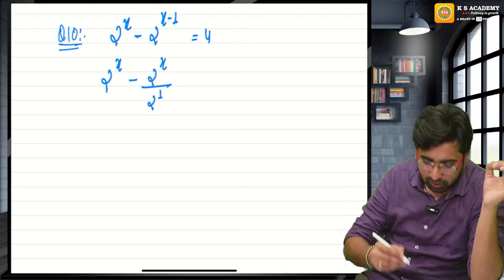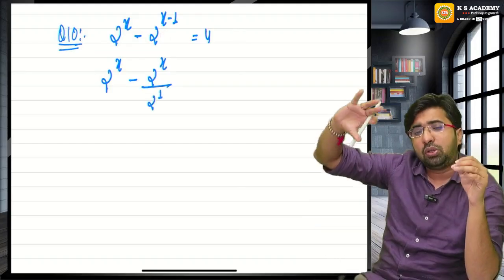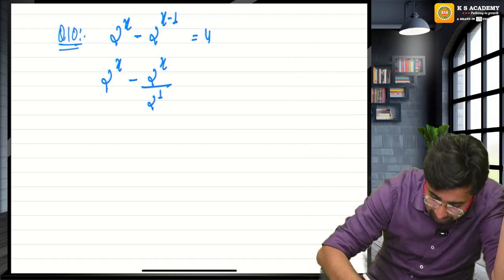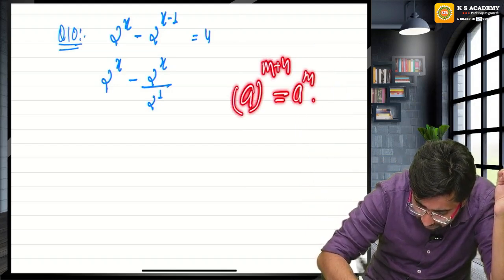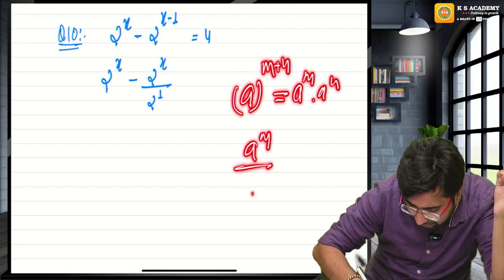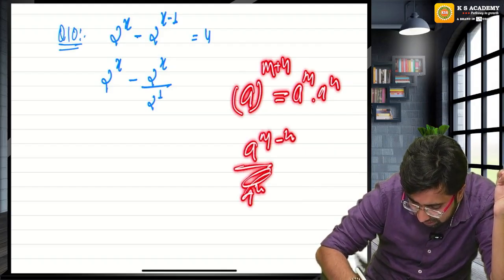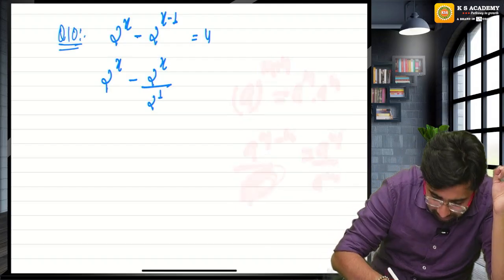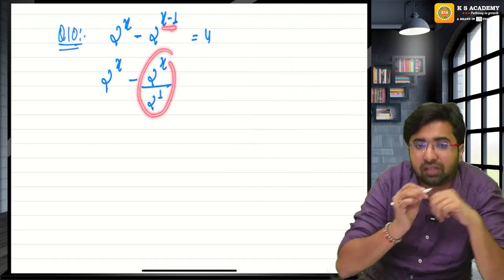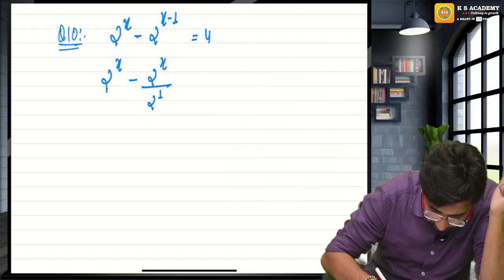This is the reverse property that no one practices. Since there is a minus, I can split into a division. Now it is equals to 4.